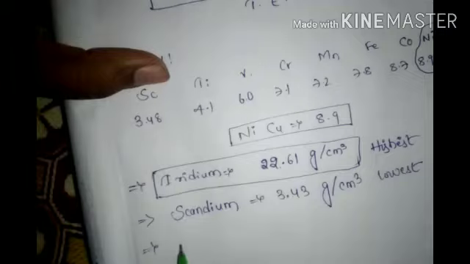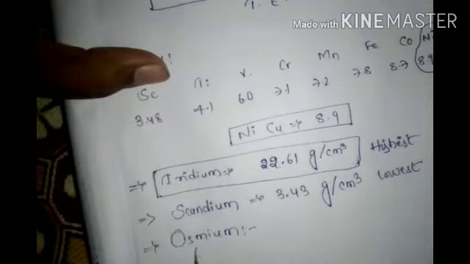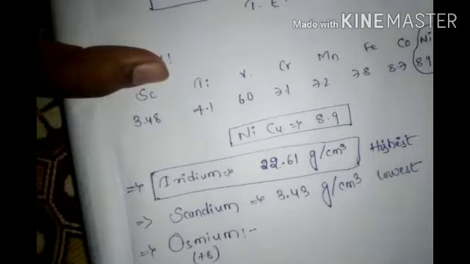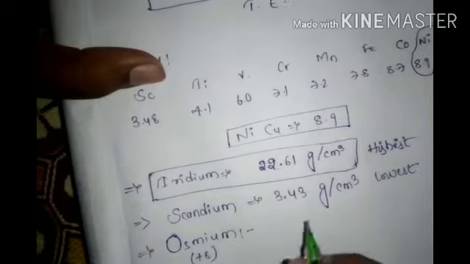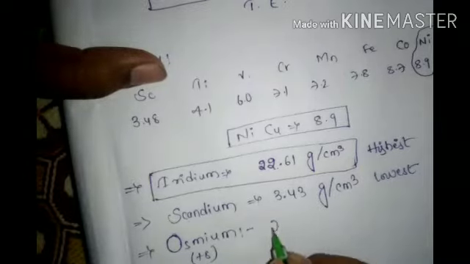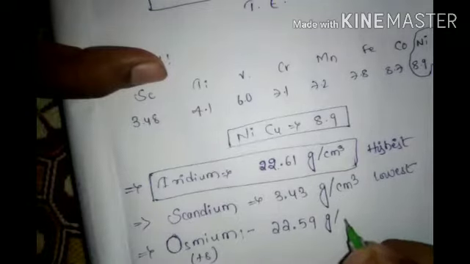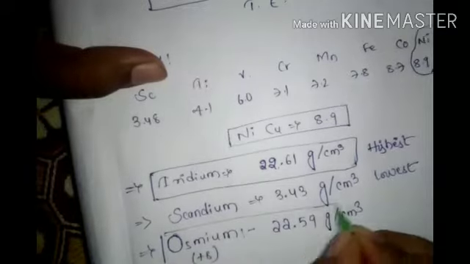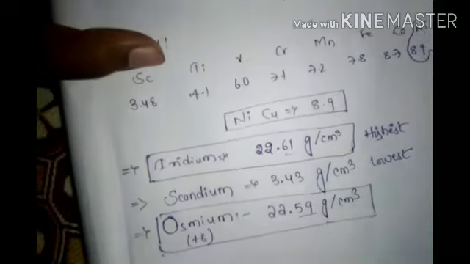And next it is osmium. Osmium is one of the highest oxidation state elements. Both are there, osmium and ruthenium. Osmium has 8 as highest oxidation state, and its density is 22.59. Very little difference between iridium and osmium, almost equal. 59, 61, only two.